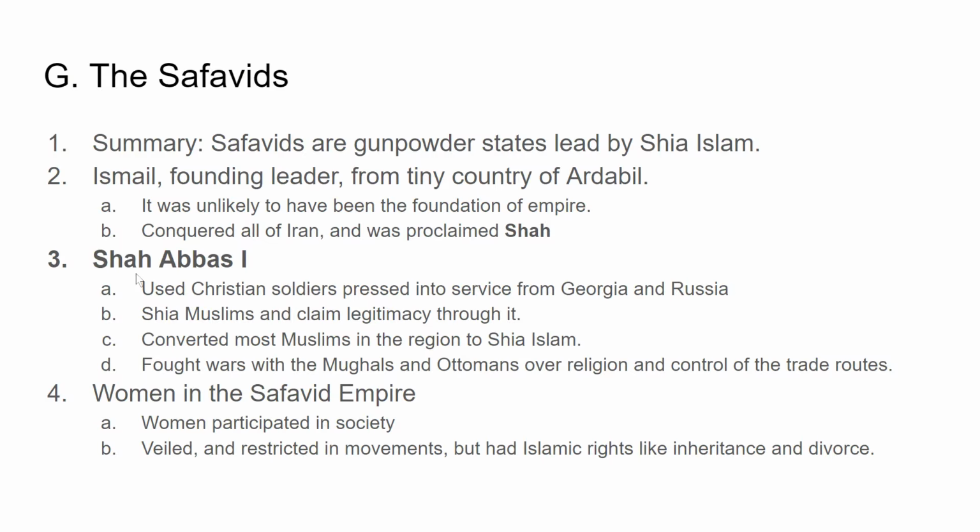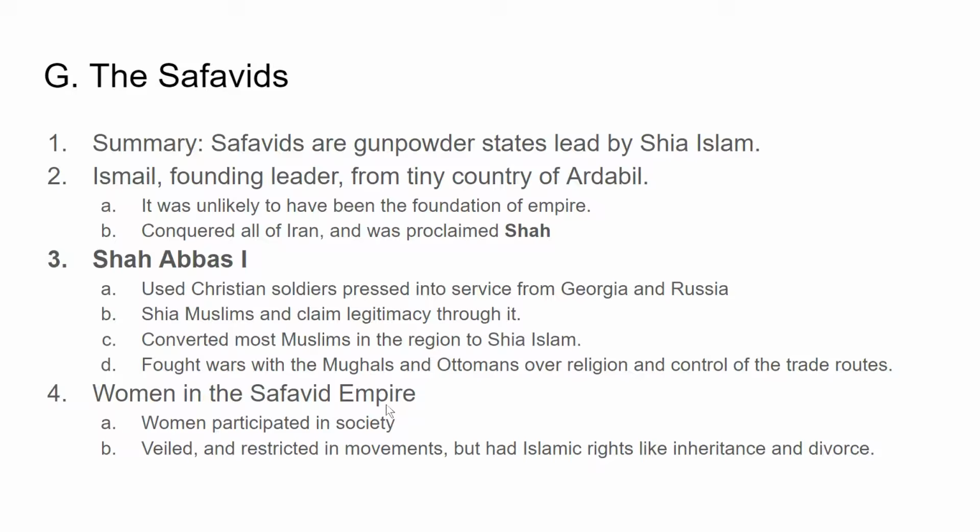The first Shah Abbas used Christian soldiers pressed into service from Georgia and Russia. So he basically takes people from the country near Russia called Georgia, and takes Christians from there, impresses them into service, forces them to serve, helps to conquer the empire. Again, as I said before, the Safavids are Shia, and they say we are legitimate rulers because we follow the correct form of Islam.